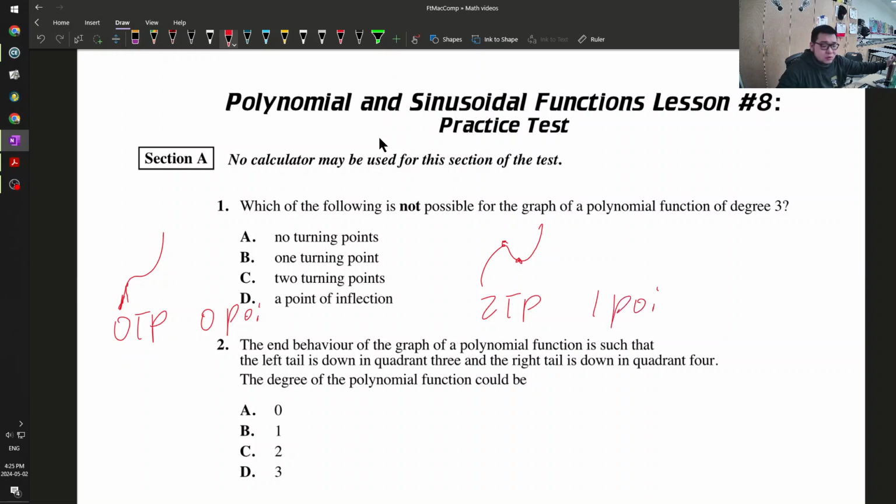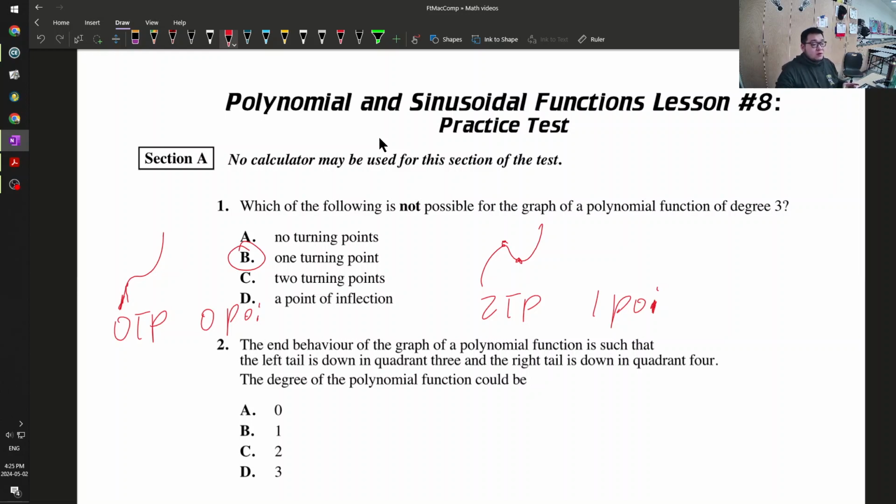So those are the only 2 options. They cannot have only 1 turning point, and they cannot have more than 1 point of inflection. So 1 is going to be B because they cannot have more than 1 turning point.